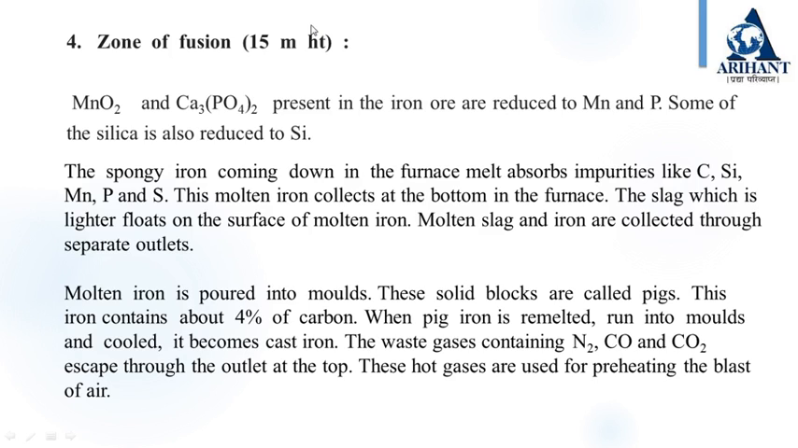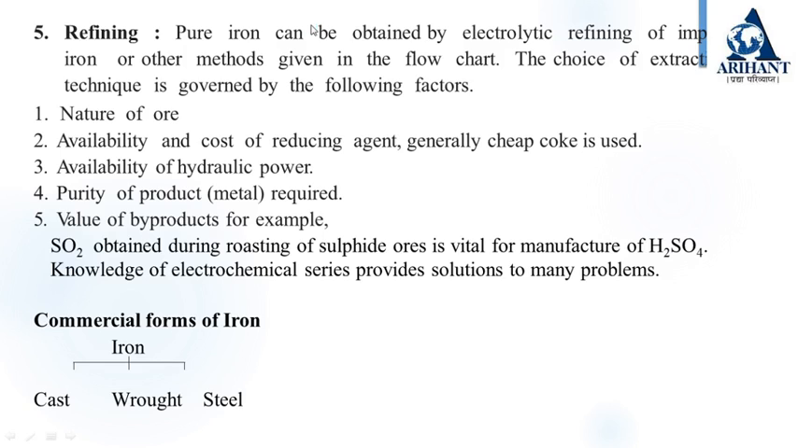The waste gases containing nitrogen, carbon monoxide and carbon dioxide escape through the outlet at the top. These hot gases are used for preheating the blast of air. Next, it is the refining process. Pure iron can be obtained by electrolytic refining of impure iron or other methods given in the flow chart.